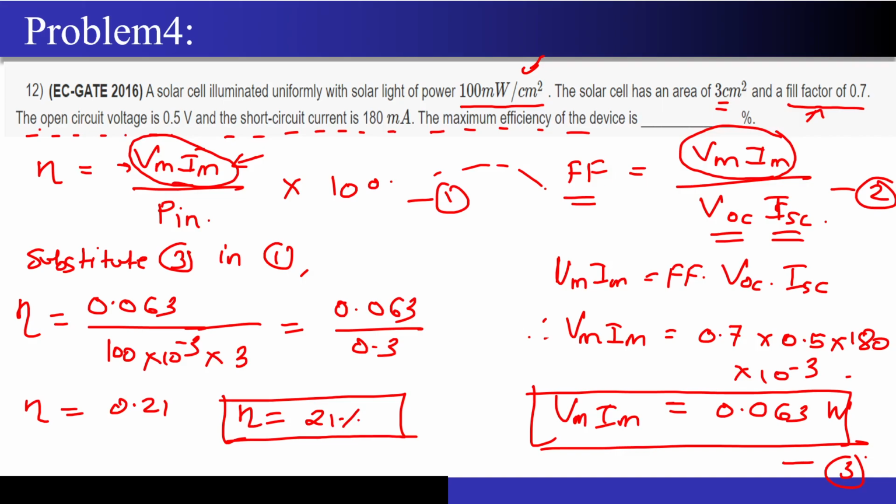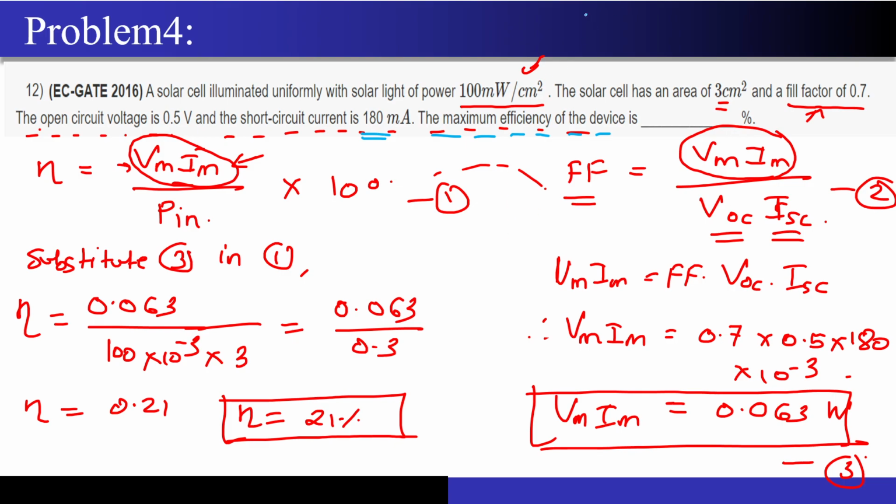Now we will move on to some numericals quickly. This numerical came in GATE 2016. A solar cell illuminated uniformly with solar light of power 100 milliwatts per centimeter square. The solar cell has an area of 3 centimeters square and a fill factor of 0.7. The open circuit voltage is 0.5 volts and the short circuit current is 180 milliampere. The maximum efficiency of the device is, correct. So how to get the efficiency of the device?